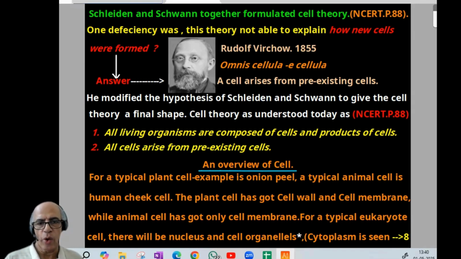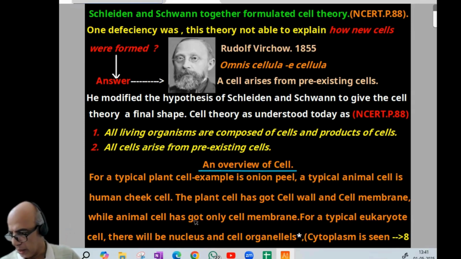Then we entered an overview of the cell, plant side onion peel, animal side inner cheek cell. The plant cell has a cell wall and cell membrane. The animal cell has only a cell membrane. Then the typical eukaryotic cell, there will be a nucleus and cell organelles. Then we took a deviation. Here you can find cytoplasm is seen in both prokaryotes and eukaryotes. Cytoplasm is the main arena of cellular activity. Ribosome is seen in both prokaryote and eukaryote, and remember, it is non-membranous, one of the smallest structures. NCERT again, page number 88, 89.